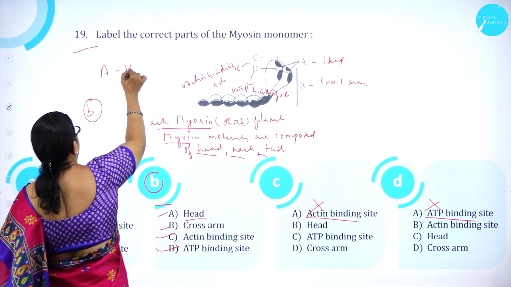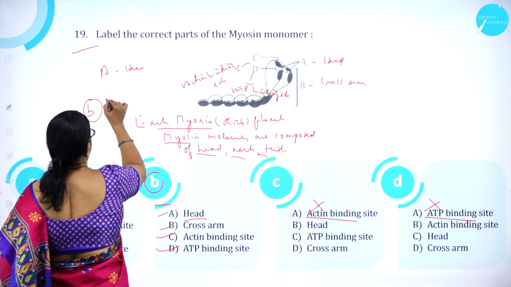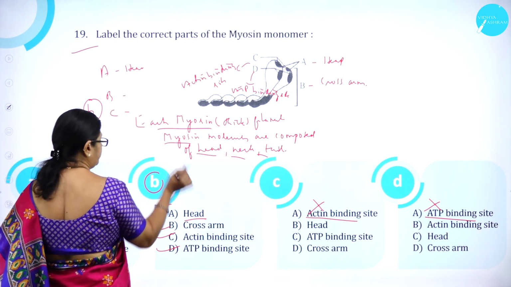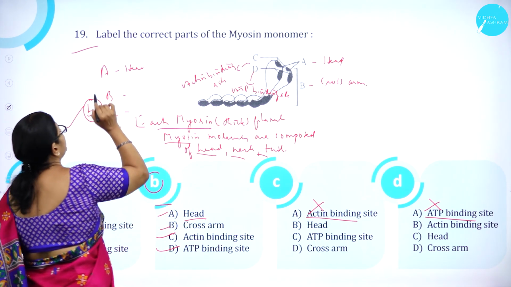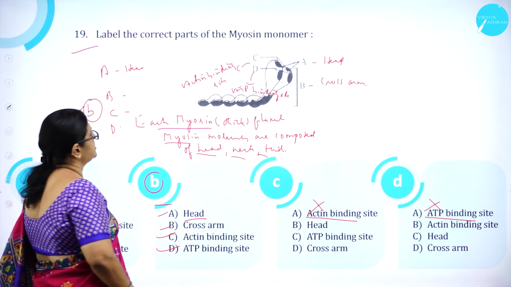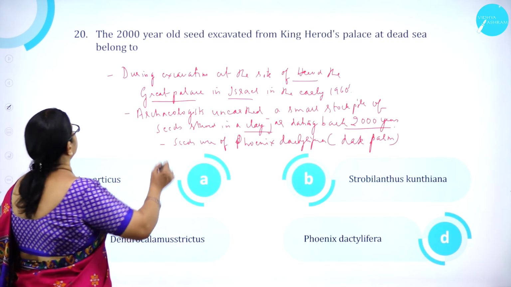So A is head, B is cross arm, then C is actin binding site, and D is what? ATP binding site. So option B is correct. Moving on to question number 20.